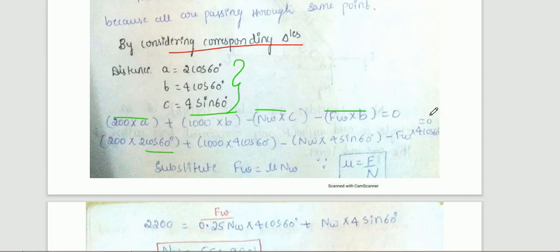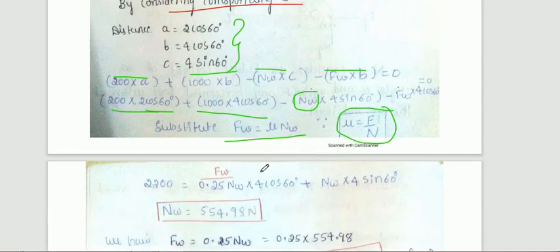The same thing you need to substitute here, and as I told you, mu is equal to F by N. So therefore you just observe here, this is a known value, this is a known value, Nw is there, Fw is there. Here you need to substitute Fw is equal to mu into Nw.